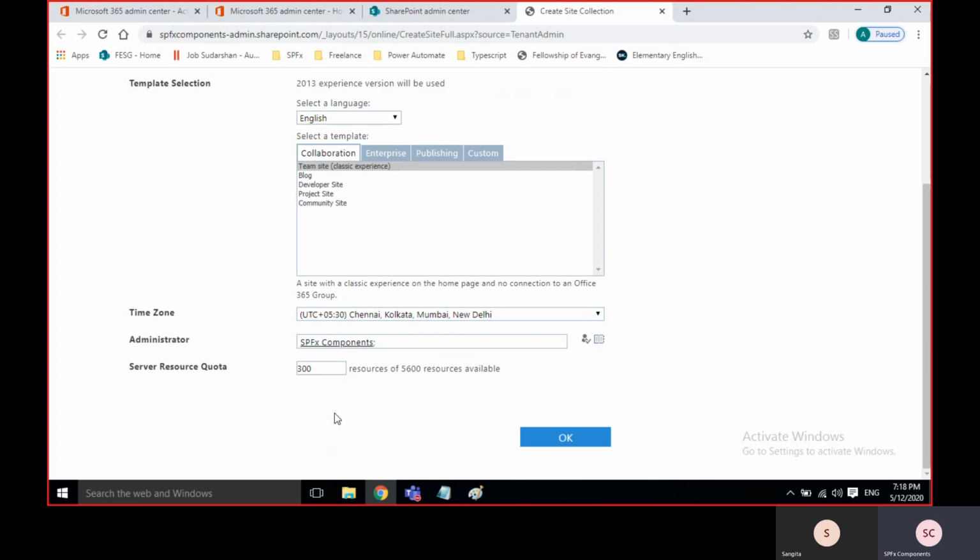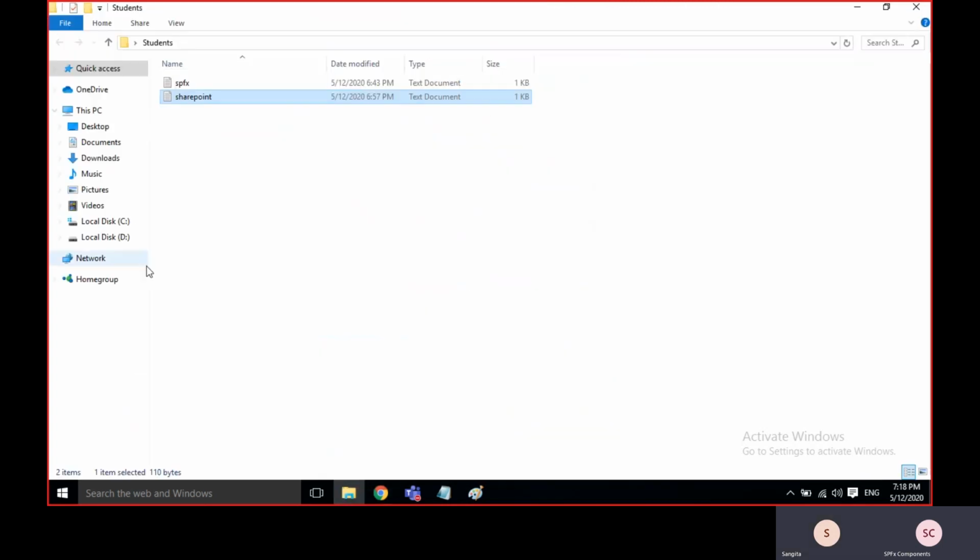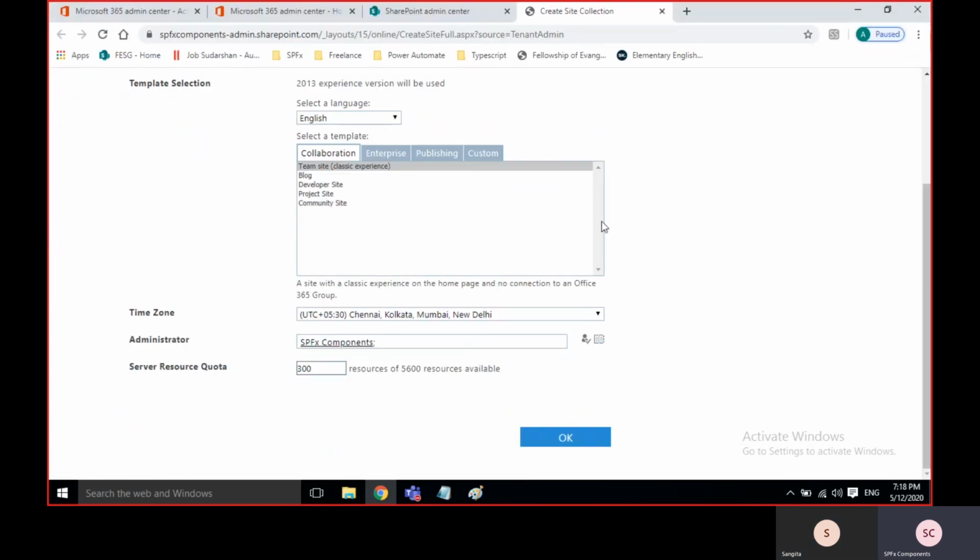This is the data allocation. Sometimes in your system, you will segregate it, right? C drive 100 GB, D drive something. In the same way, we may need to take 1 TB of data for SharePoint. Here it is 300 MB for now.